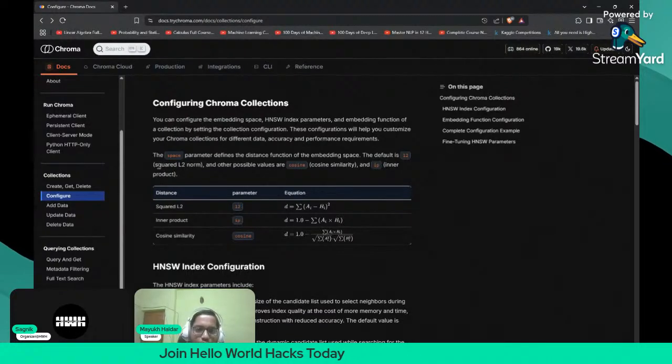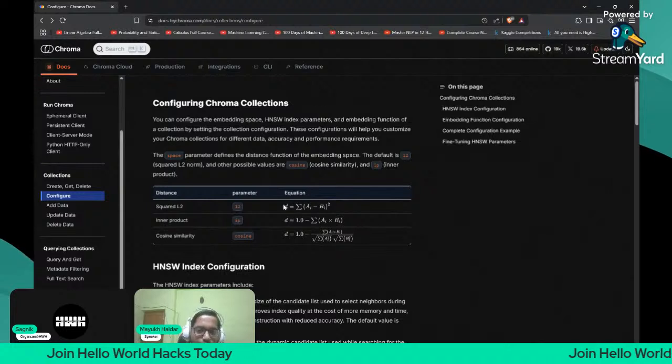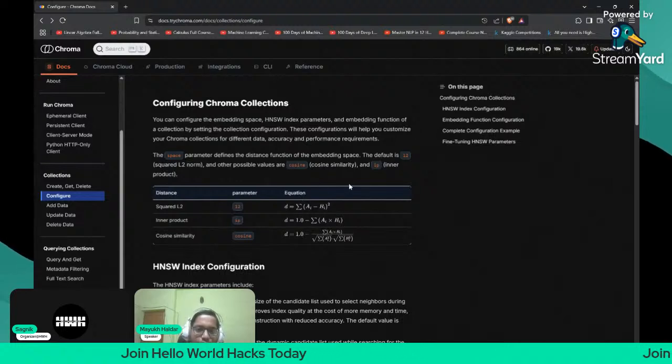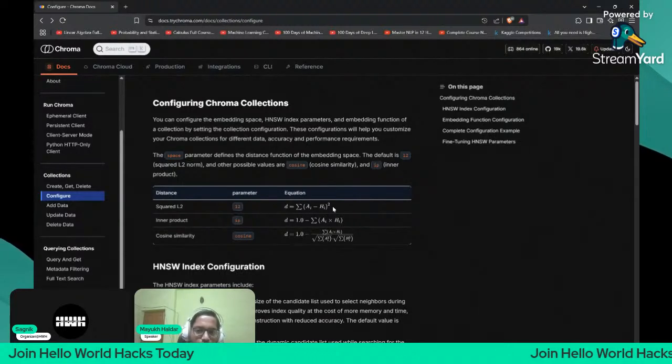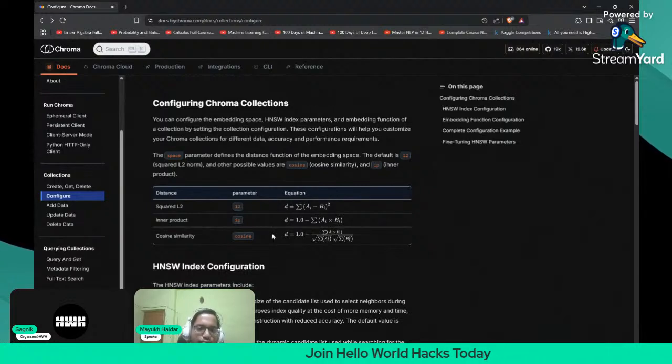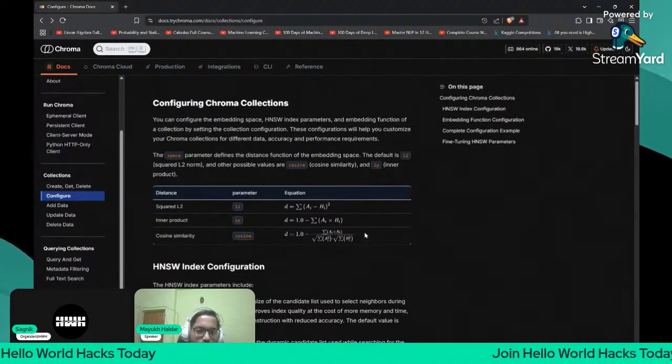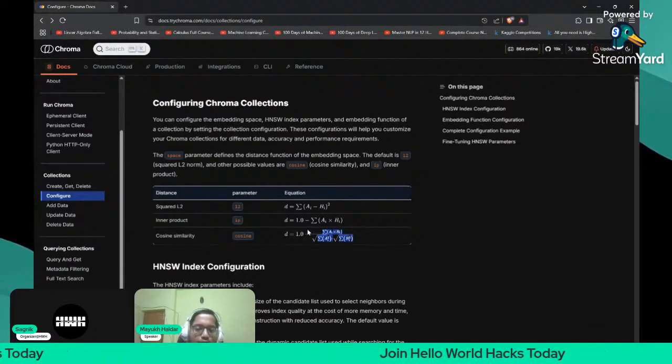The default is squared L2 norm. What is the formula of squared L2 norm? It is nothing but the summation of (ai minus bi) whole squared. Now, if it is a root over it, then it is the norm, but since it is squared, the root will cancel, and so we get (ai minus bi) whole squared. We can also use the inner product formula or the cosine similarity. Now, what is cosine similarity? It is nothing but 1 minus cosine distance, and cosine distance is this formula. You get it? Yeah.